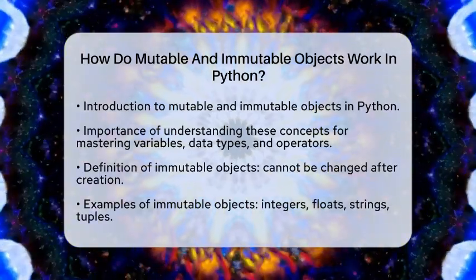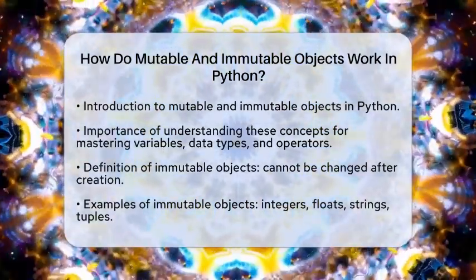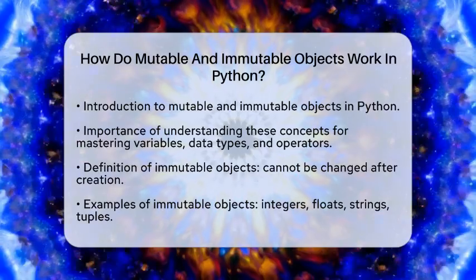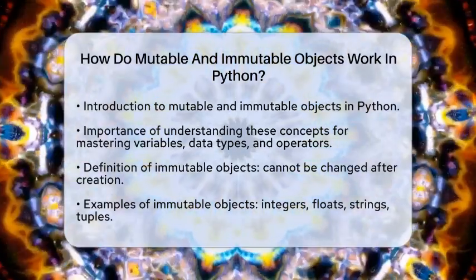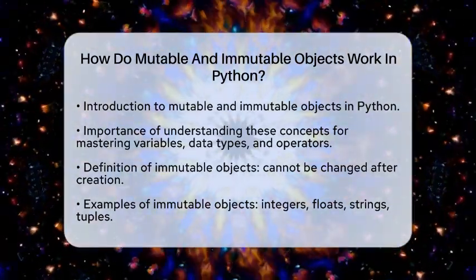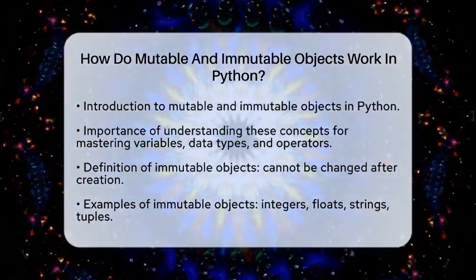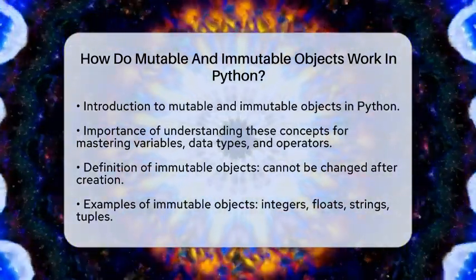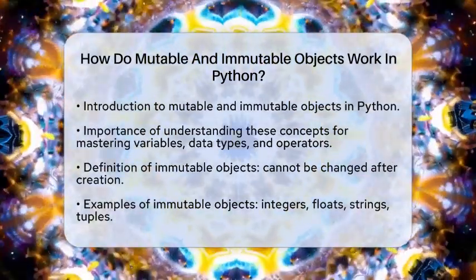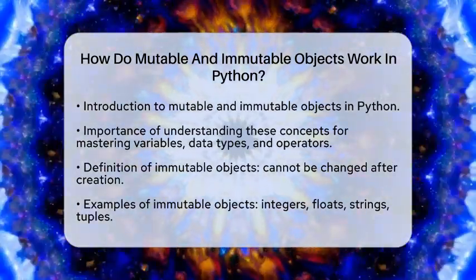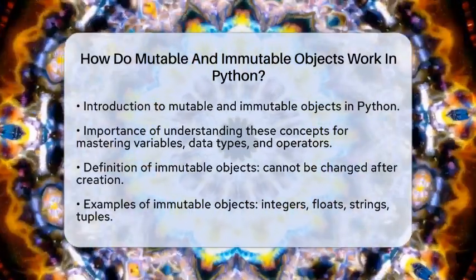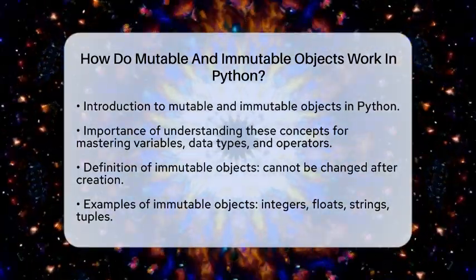First, let's talk about immutable objects. These are objects that cannot be changed after they are created. Common examples include integers, floats, strings, and tuples. When you create an immutable object, its value is fixed. For instance, if you have a string and try to change one character, Python will not alter the original string. Instead, it creates a new string with the desired changes.